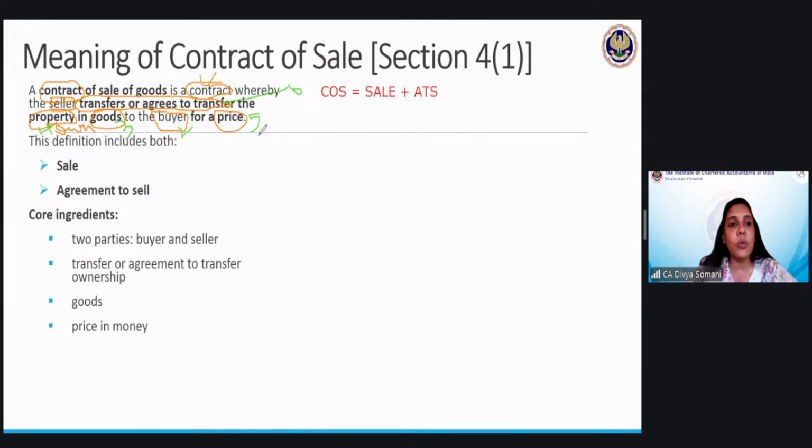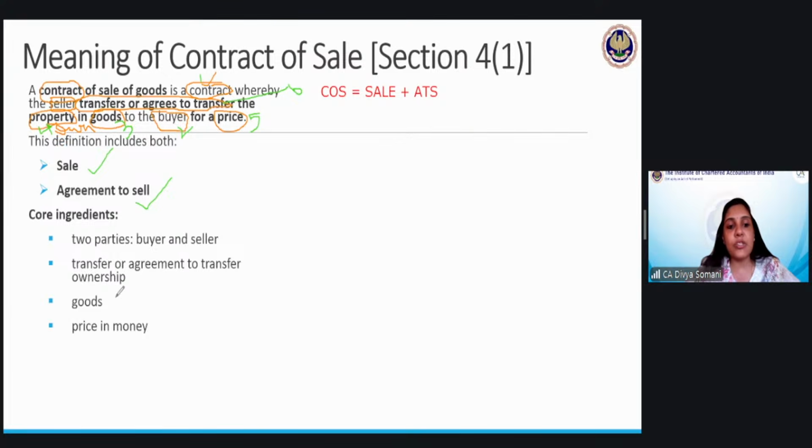Let me read it for you. A contract of sale of goods is a contract whereby the seller transfers or agrees to transfer the property in goods. So again, I'm saying it's property in the goods which is being transferred. It is not just goods. It is ownership right in the goods which is transferred. To whom? To buyer for a price. Okay. Then here it simply means that it includes both. It includes sale and agreement to sale.